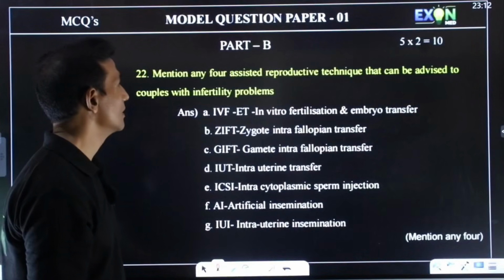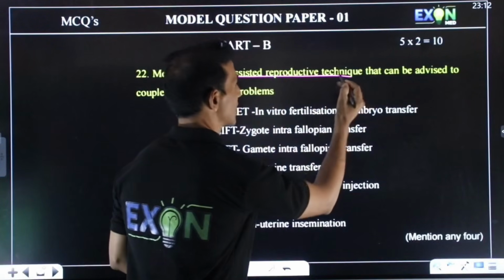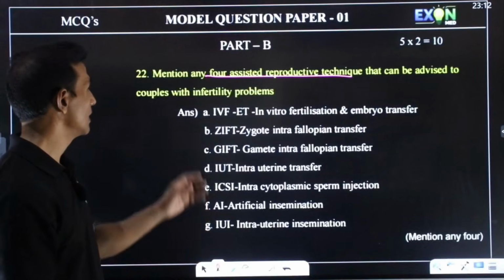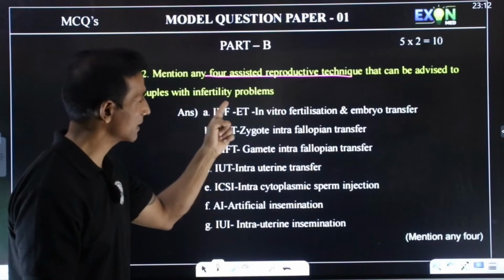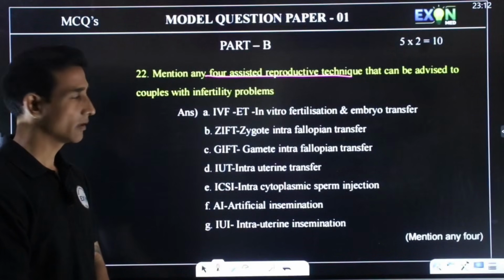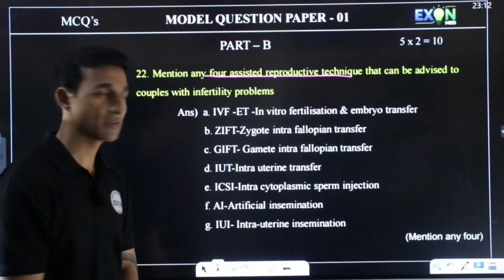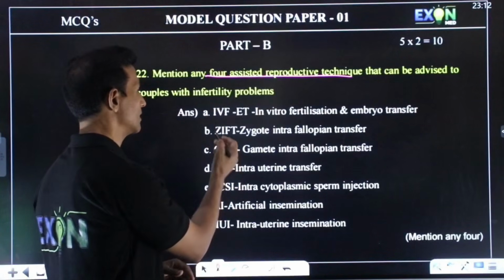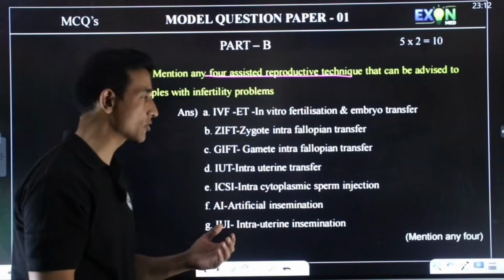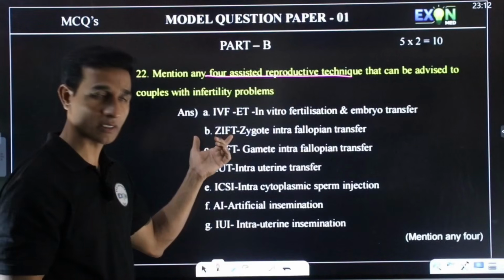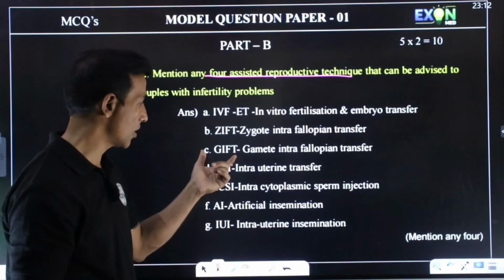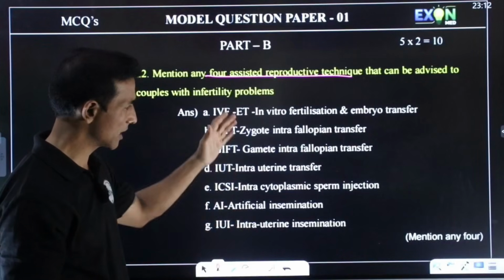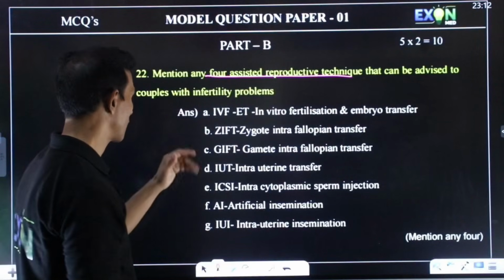Next question. Four assisted reproductive techniques, mention them, and you can advise them for infertility problems. Which are the 4 assisted reproductive techniques? We have more than that. So you can tell in vitro fertilization, embryo transfer, zygote intrafallopian transfer, or GIFT, IUT. So you can mention any 4 from this.